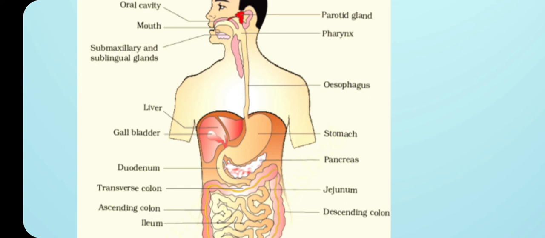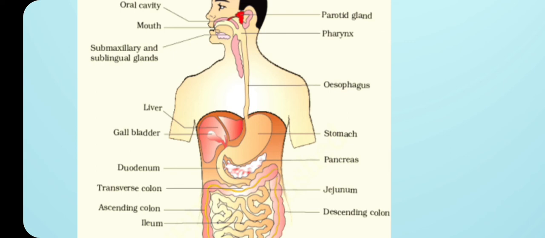This esophagus is going to pass through the neck, thorax and the diaphragm. Soon after the diaphragm, it is going to run as the J-shaped, bag-like structure called the stomach.